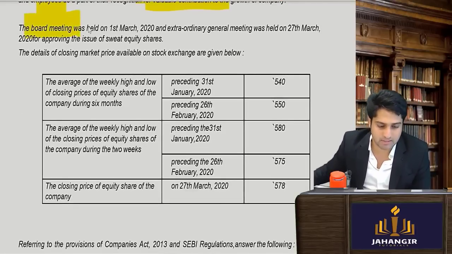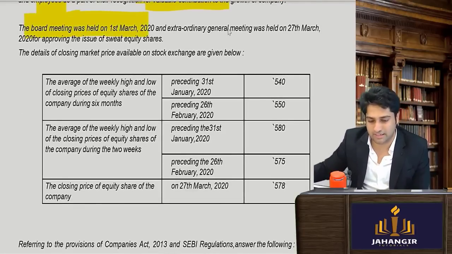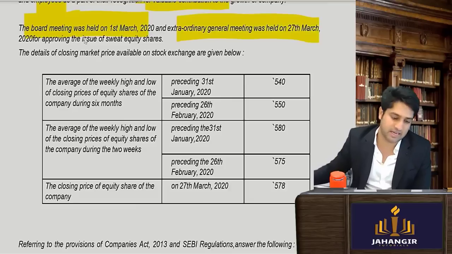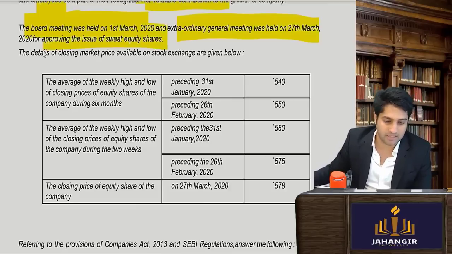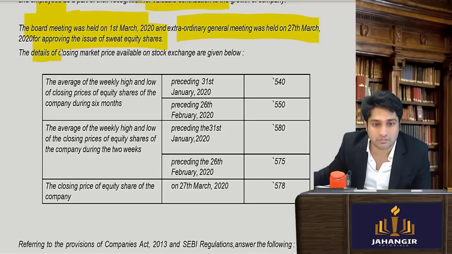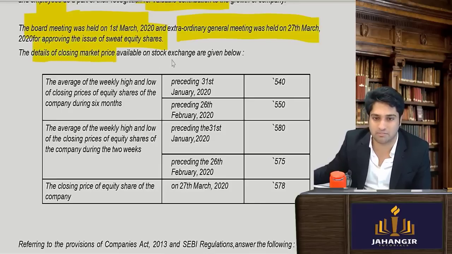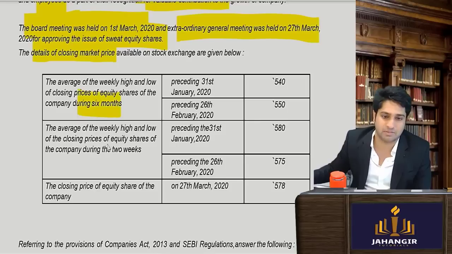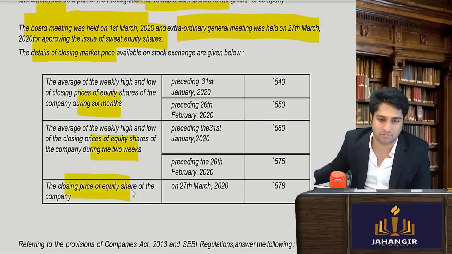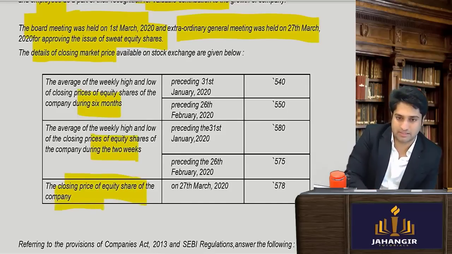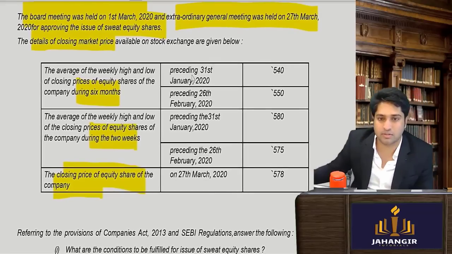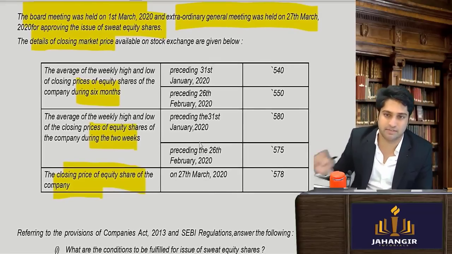The board of directors meeting was held on this date. The general meeting was held on this date, and it has approved the sweat equity. The details of the closing market prices are given below. So these are the past 6 months, 2 weeks, and the closing price of the equity shares. This has been given on the preceding day.